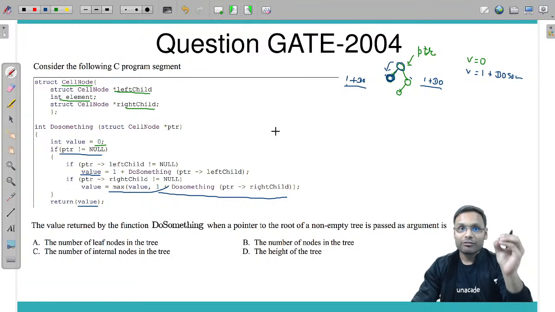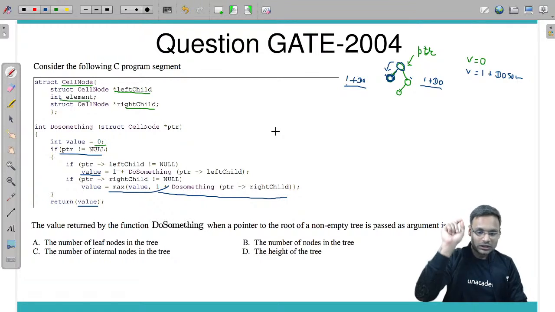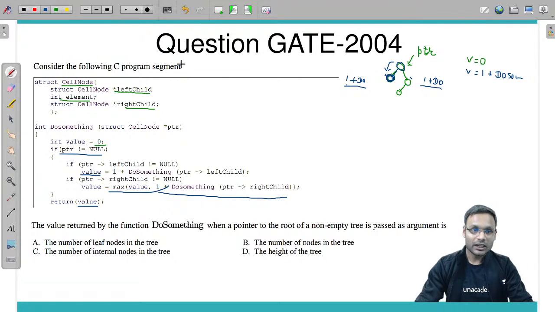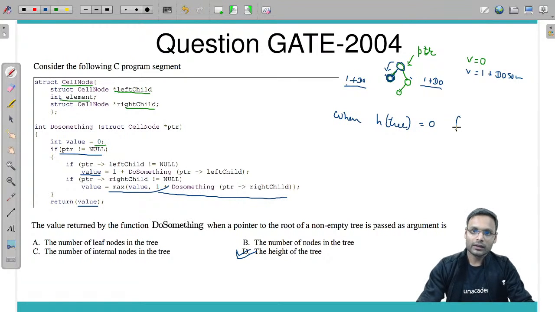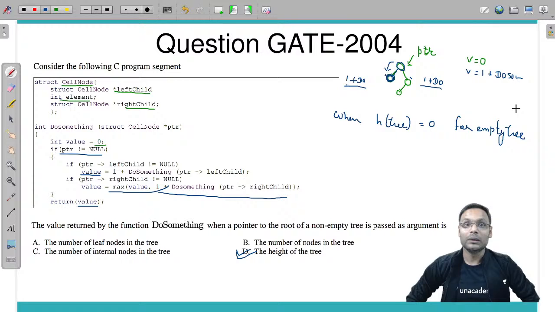And we know that we calculate the maximum for the height. So this particular function is actually calculating the height of the tree, where height of the tree is equal to 0 for an empty tree. For an empty tree, height will be 0. For a single node, height will be 1, and so on.